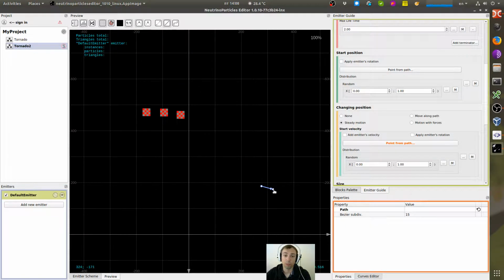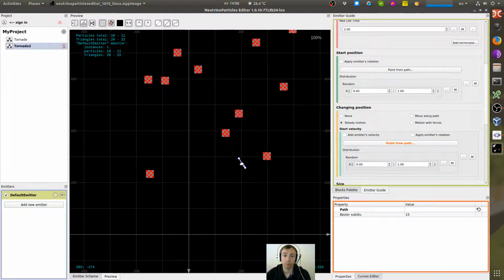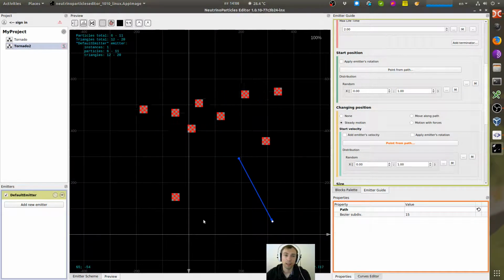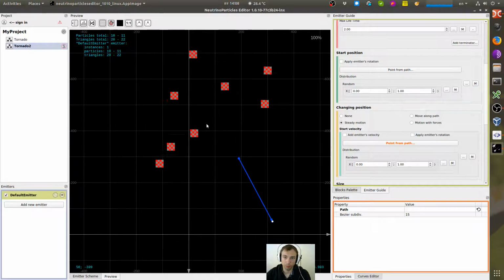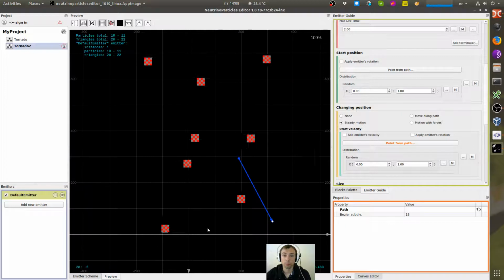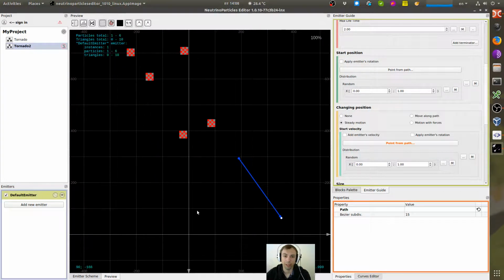And for the velocity vector, a random position on the path will be taken. So if we have a wide path, then velocity vectors for particles will be pretty random, but anyway they will be directed to the right and up direction on average.